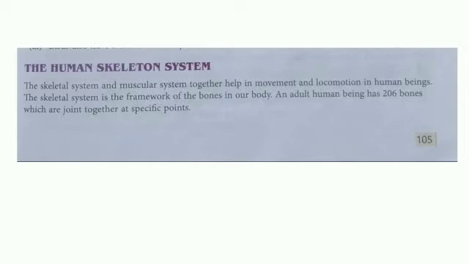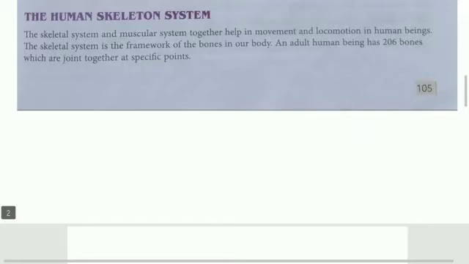Adult human beings have 206 bones, which are joined together at specific points, not everywhere. For example, in our elbow, two bones join, the hand bones; in our knee, two bones join. These points are called joints, which we will study later.